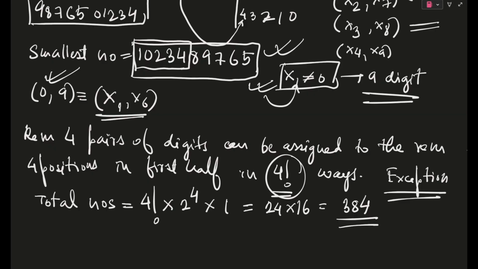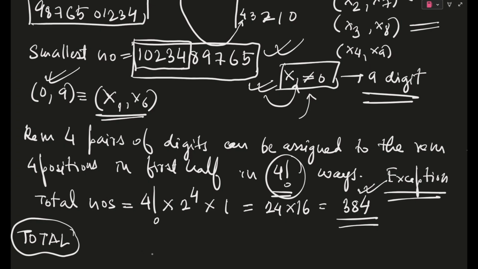But as per the problem, we need to first calculate the total number of elements, right? So basically what I'm trying to say is we will find out the total number of elements, which will also contain the exceptional values where x1 is equal to 0. To find the number of valid ones, we will subtract this particular thing from the total. So you will get the number of admissible or valid numbers. Easy, right? So let's go on, I will write total.